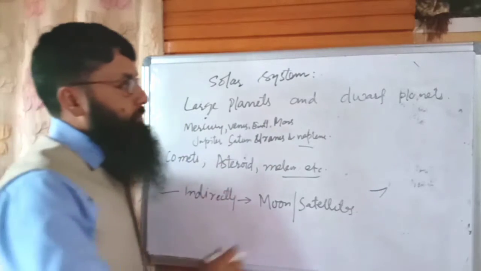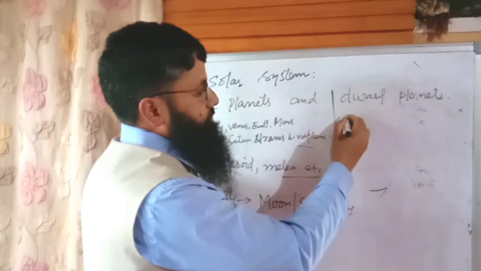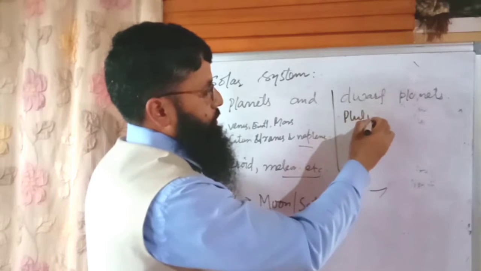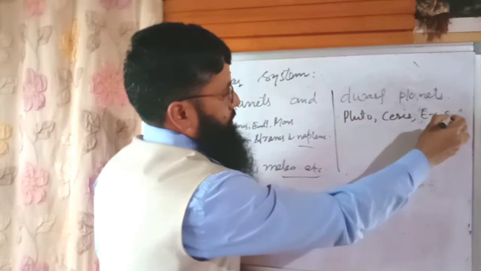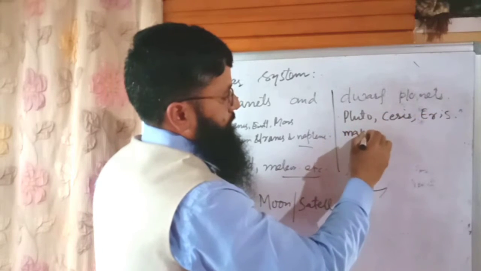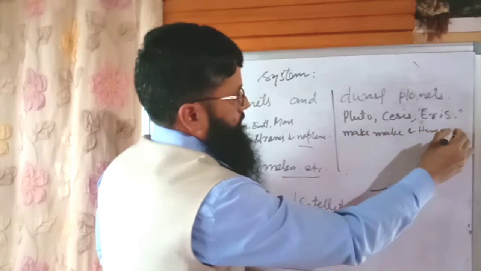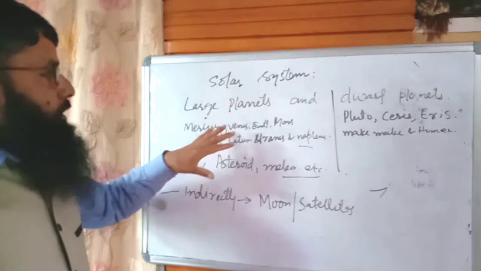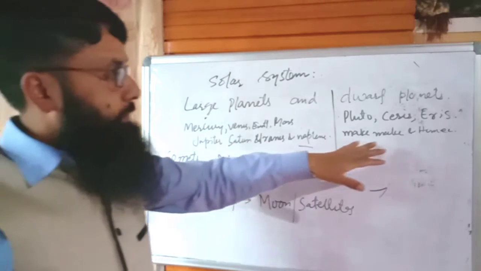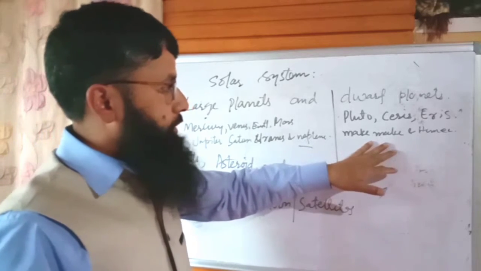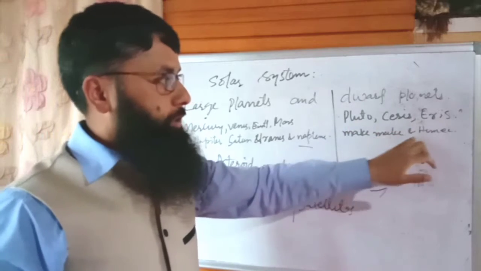Besides that, we have five dwarf planets, and they include Pluto, Ceres, Eris, Makemake, and Haumea. Okay, these are the large planets, and we have a total of eight large planets, and in dwarf planets we have five, including Pluto, Ceres, Eris, Makemake, and Haumea.